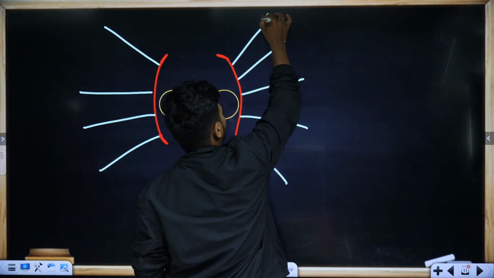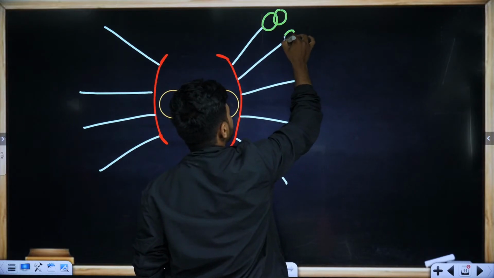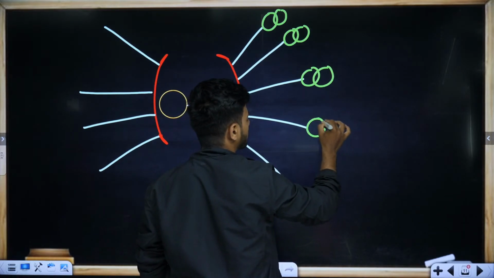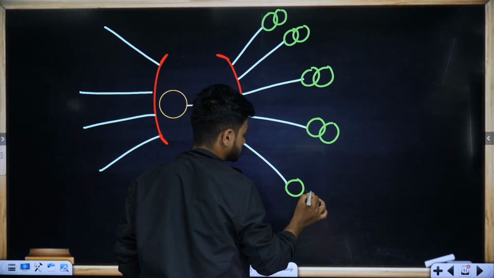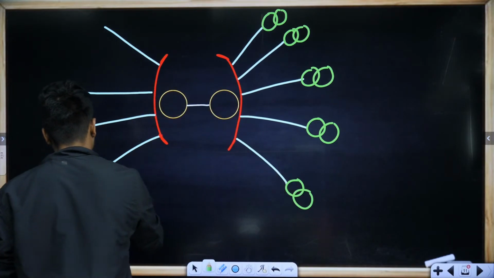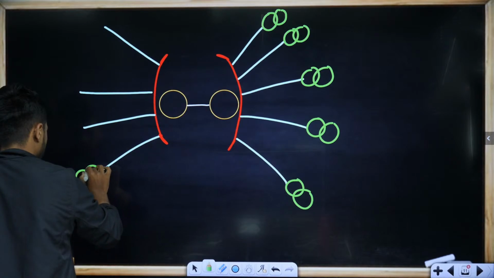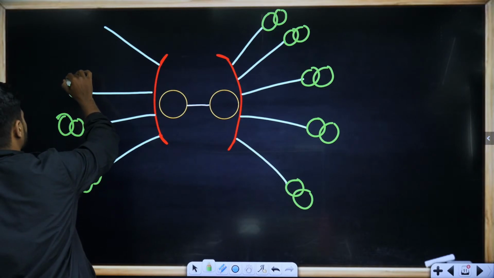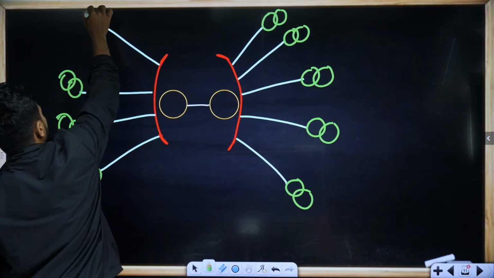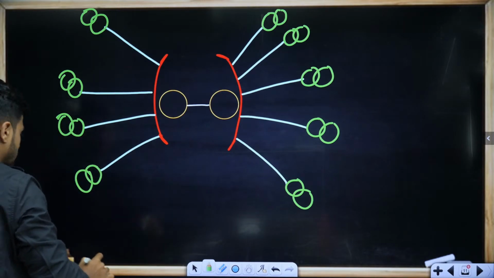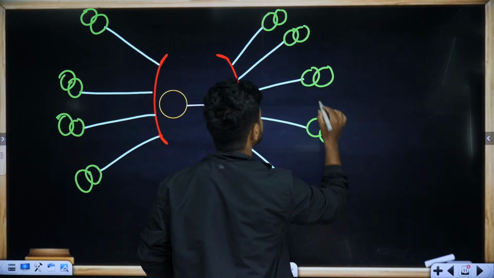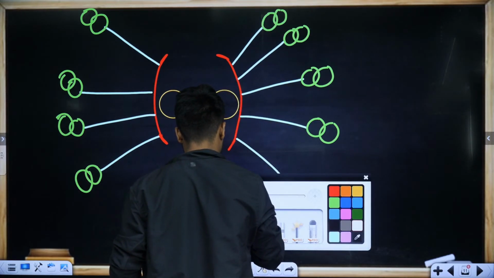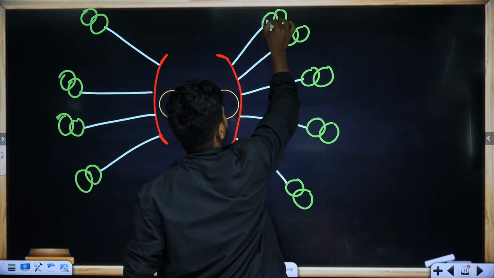There is a doublet of microtubules, A, B.